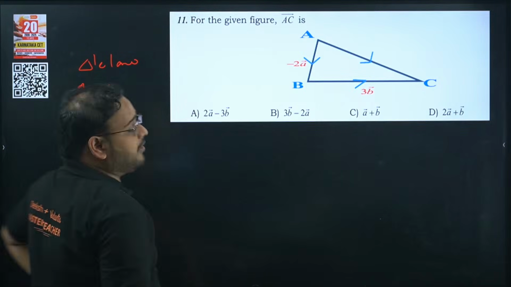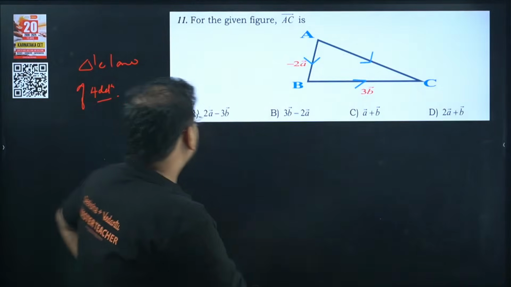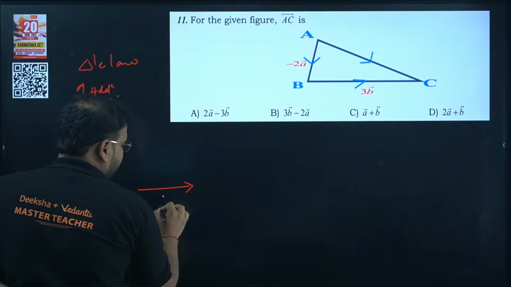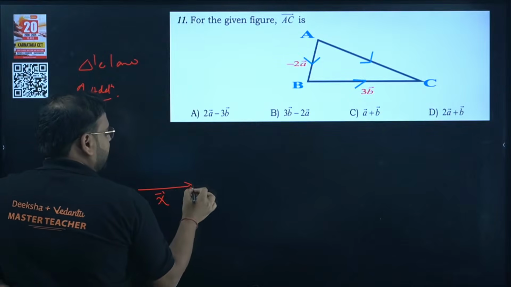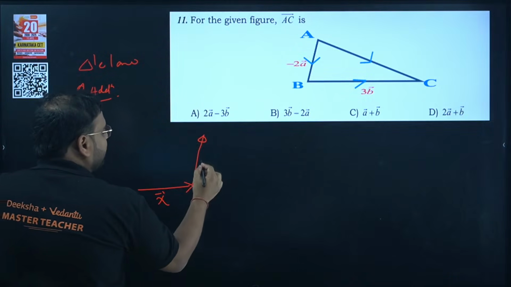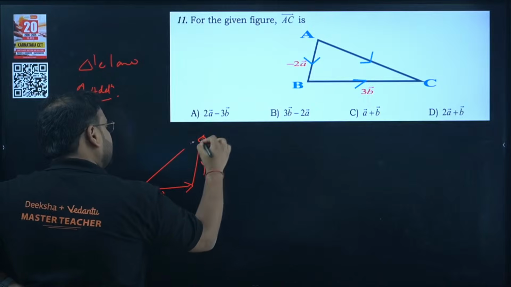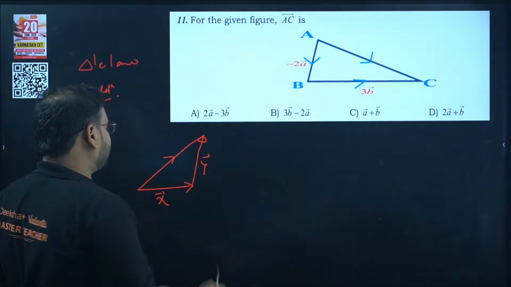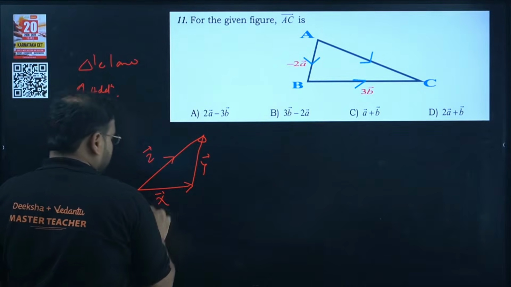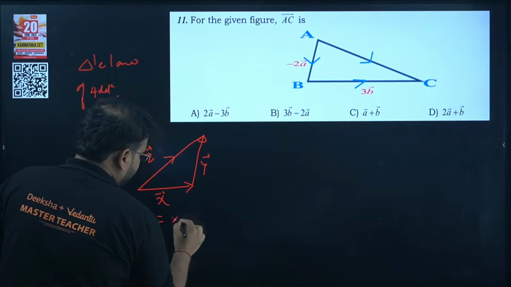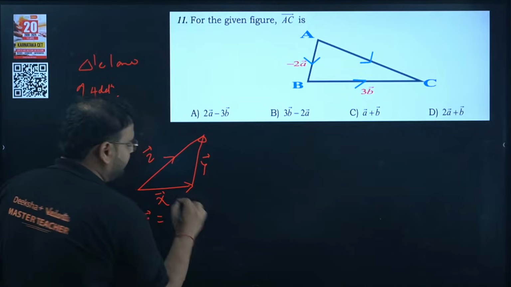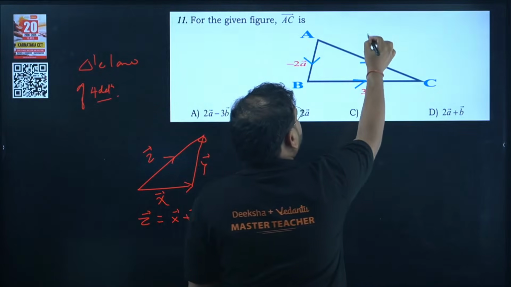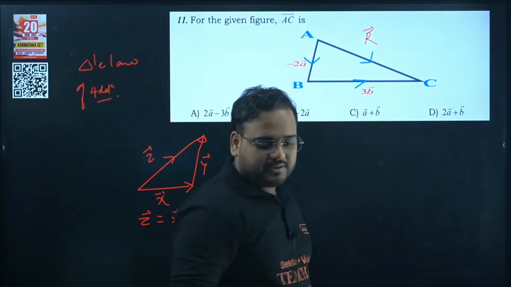If you have a vector x, and another vector y joined from tail to head, then the resulting vector is across the third side of the triangle, vector z. So vector z equals vector x plus vector y. Now apply this concept in this particular one and give me the resulting vector.